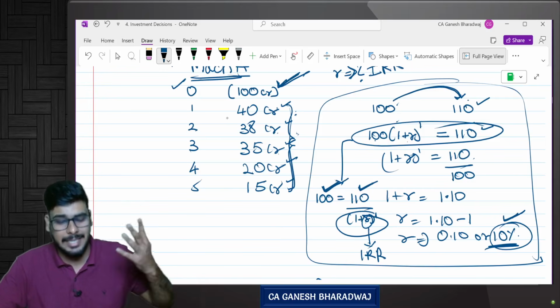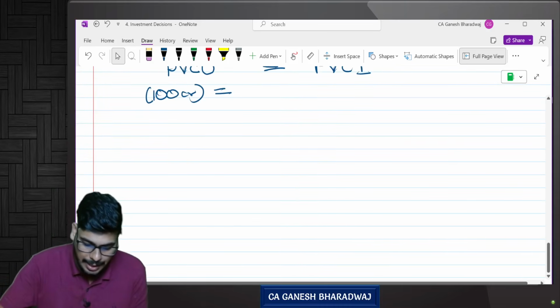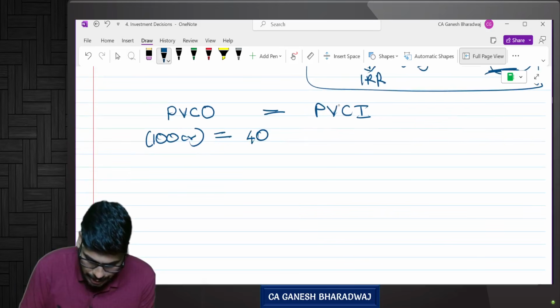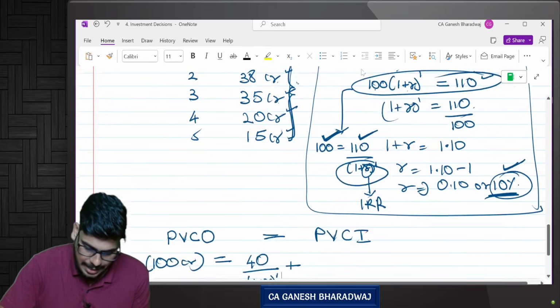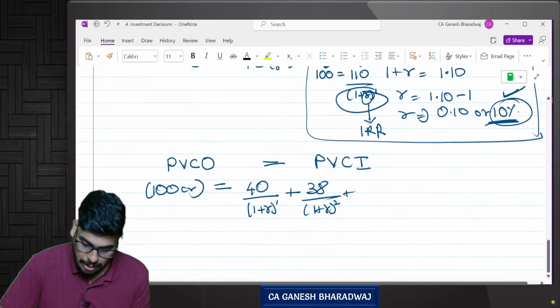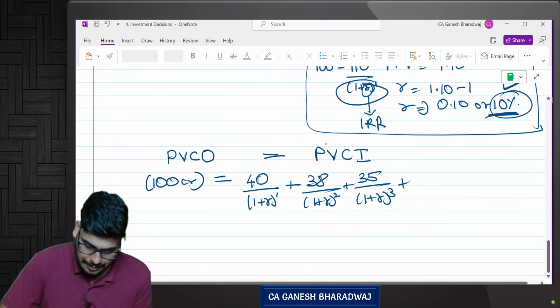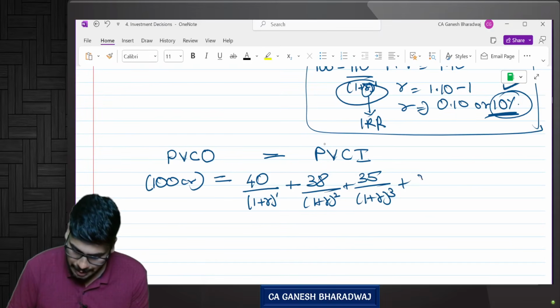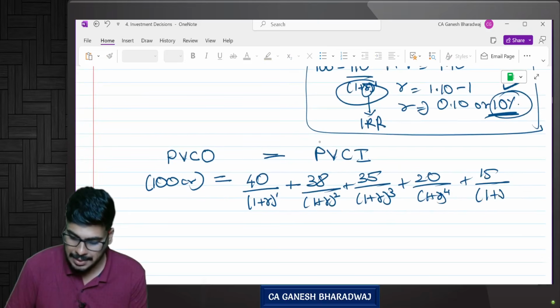Yes. Can I add it as such? No. I need to discount everything into present value. So how will I do it? Can I say this is equal to 40 divided by (1 plus r) to the power 1, plus what is the second year's cash flow? 38. 38 divided by (1 plus r) to the power 2, plus what is the third year cash flow? 35. 35 divided by (1 plus r) to the power 3, plus 20 divided by (1 plus r) to the power 4, plus finally you have 15 crores. 15 divided by (1 plus r) to the power 5.